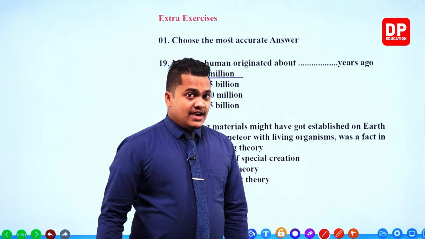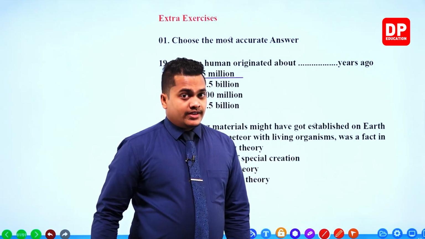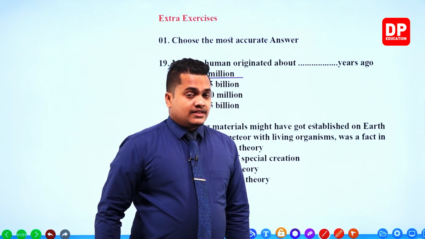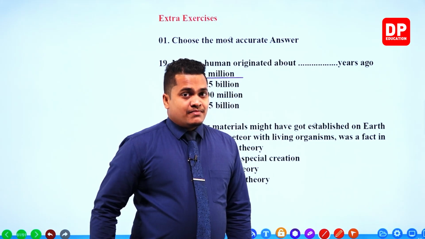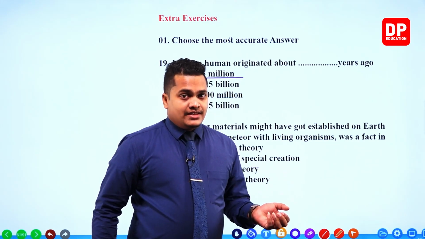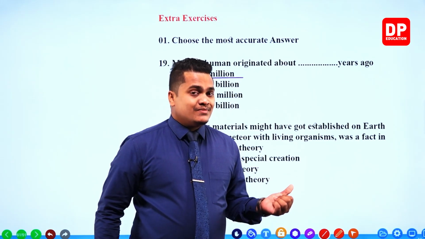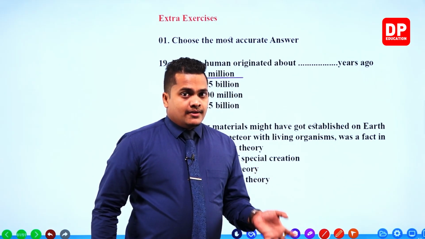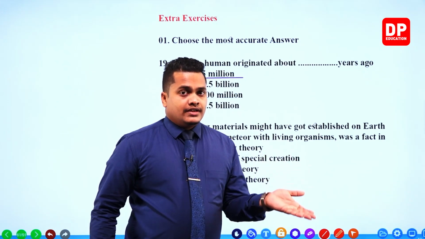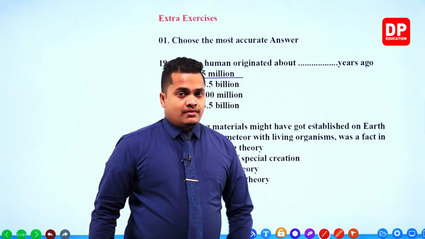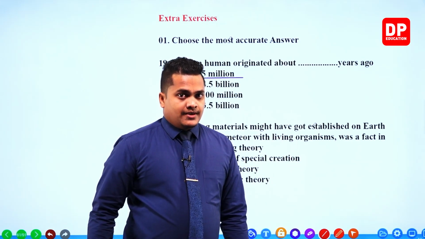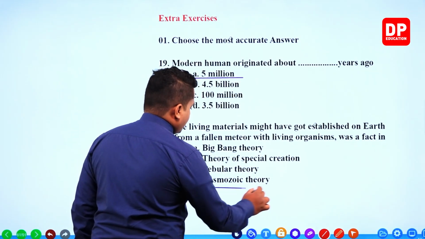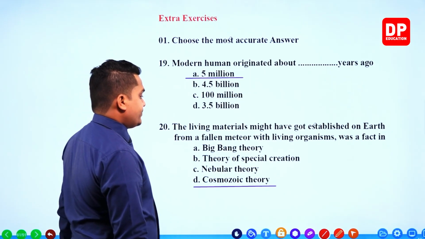So this is regarding the cosmozoic theory, right? So cosmozoic theory was the theory that explains about the creation of life in the Earth. Especially it is mentioned that life on Earth got started because of a celestial object which came from the outer space. Okay, so this is reflecting about the cosmozoic theory, my dear children.